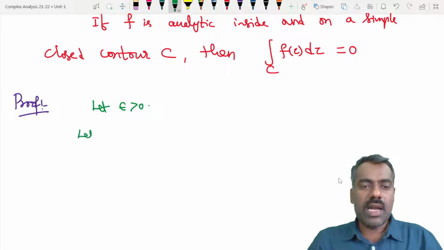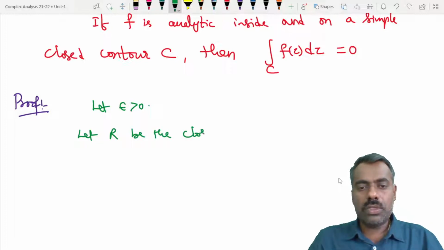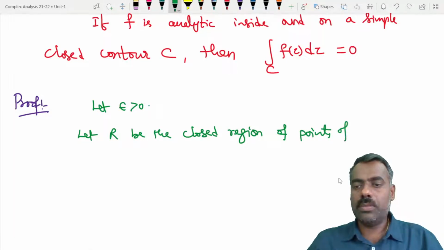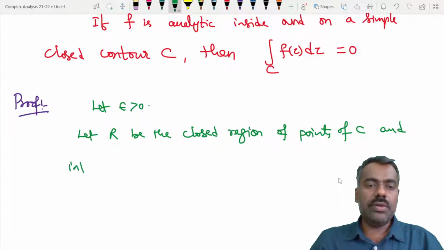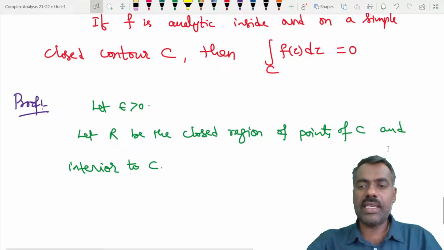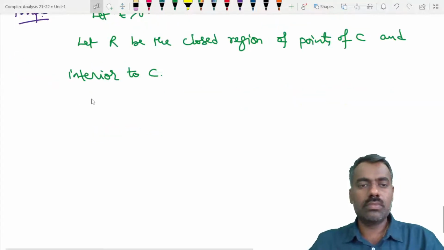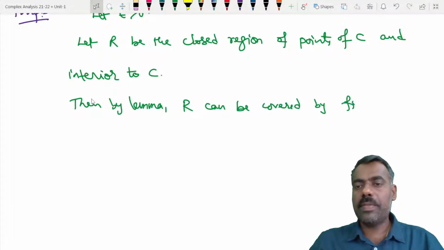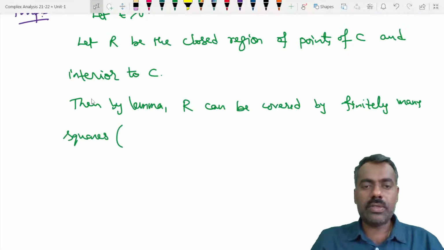Let R be the closed region of points on C and interior to C. If we take this, then by the lemma, R can be covered by finitely many squares, or of course they may involve partial squares depending on how our C is.